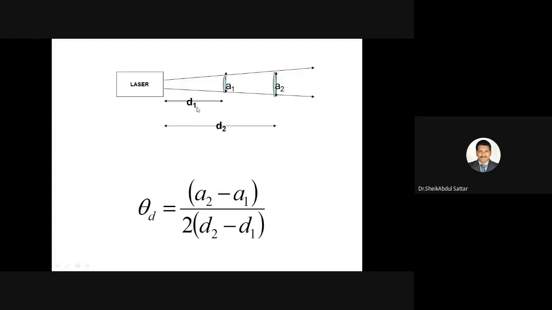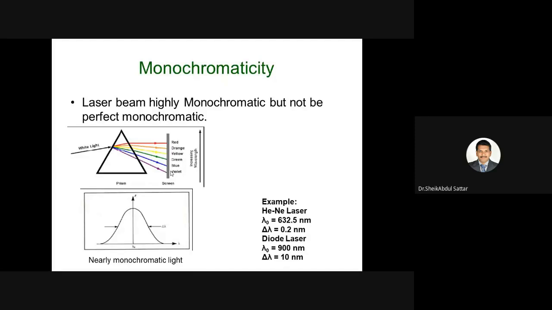We can also measure in another way. If the diameter of the beam is A1 and A2 at distances D1 and D2, then the divergence angle is equal to (A2 minus A1) by 2 into (D2 minus D1).